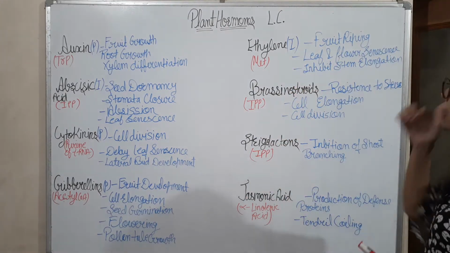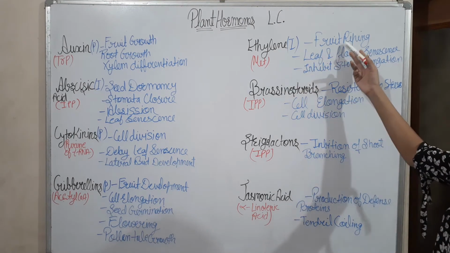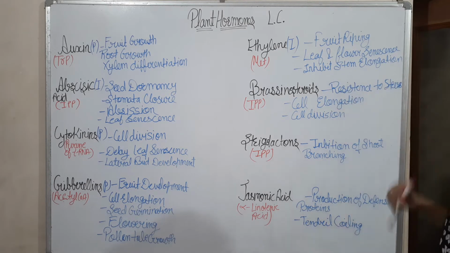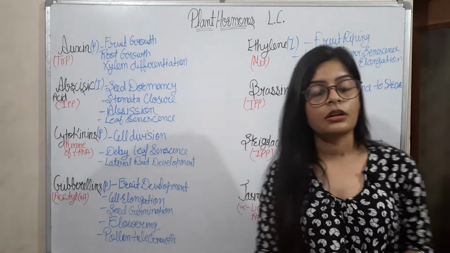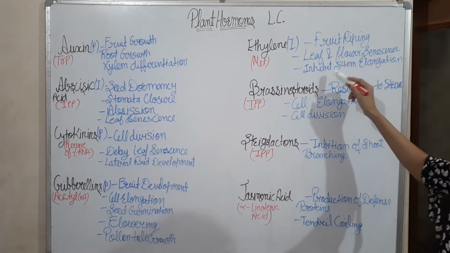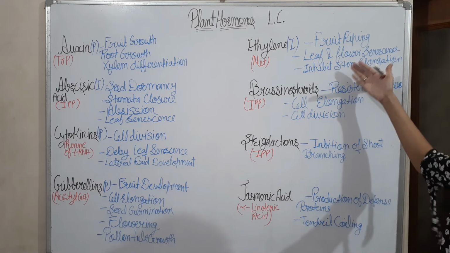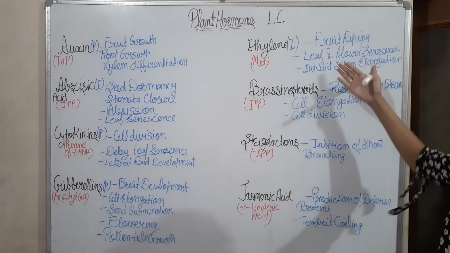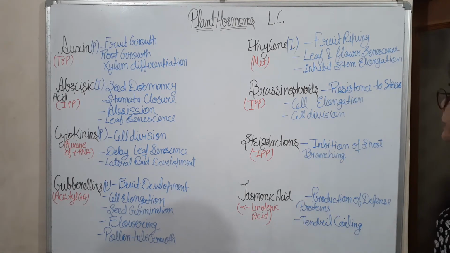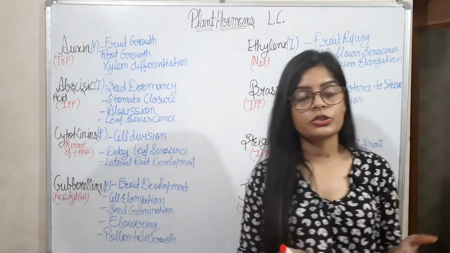Now ethylene, it is an inhibitor hormone. Its precursor is methionine, and its function is fruit ripening, leaf and flower senescence, and inhibiting stem elongation. So it stimulates the fruit to ripen, causes leaf and flower senescence, and inhibits stem elongation. It is an inhibitor hormone, that is why it inhibits processes and causes senescence. And brassinosteroids, its precursor is also IPP, and its function is resistance to stress. It means it responds to stress.